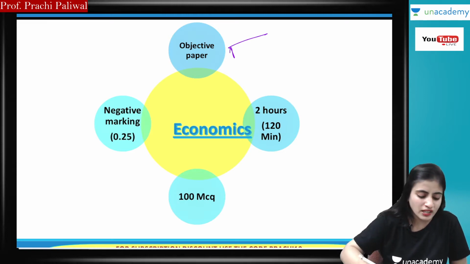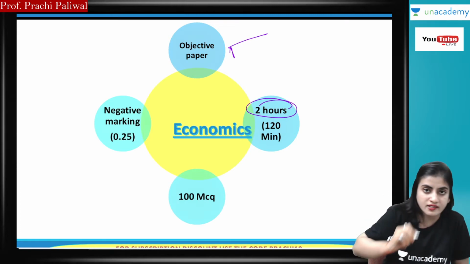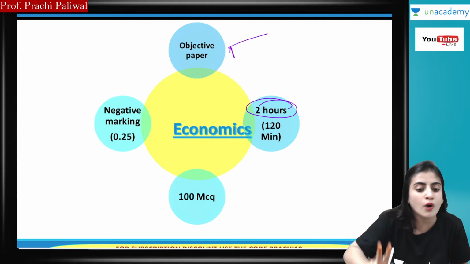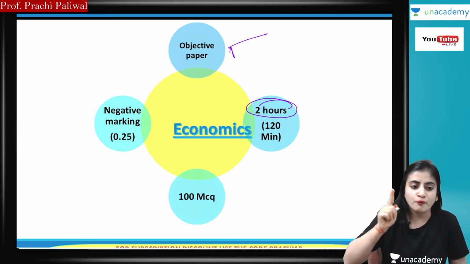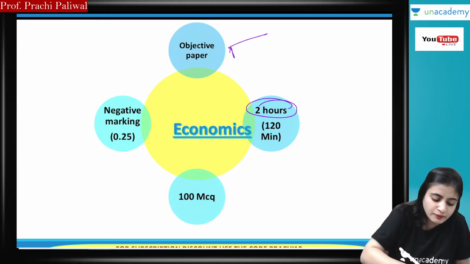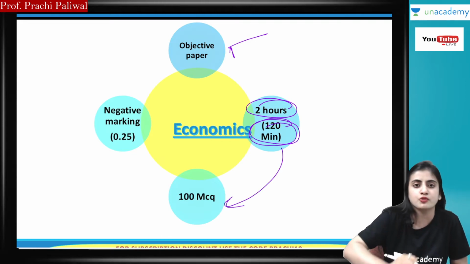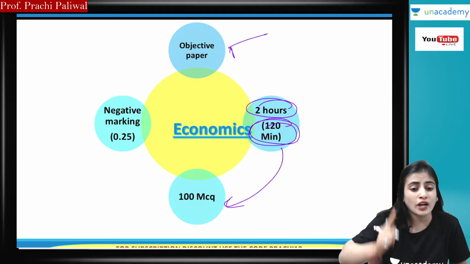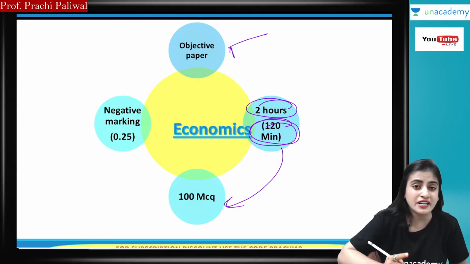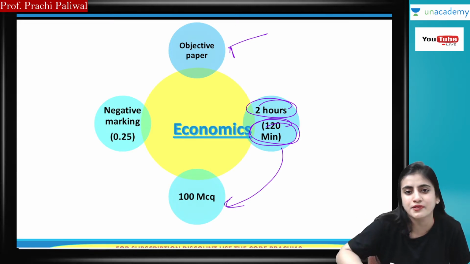Another thing which you have to consider is that the paper is for 2 hours, guys. The objective paper is for 2 hours, not for 3 hours. That means you are having 120 minutes to solve 100 MCQs. So in 120 minutes, you have to solve 100 MCQs, including reading the questions.